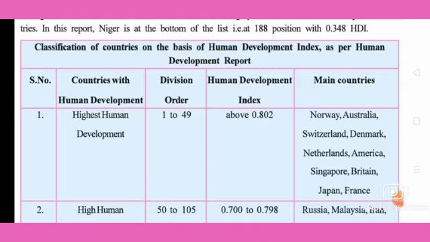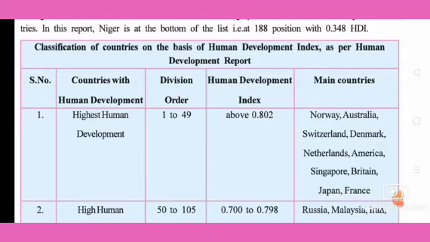In serial number 1, we can see the division or order of human development, then the Human Development Index, the criteria, and the main countries. The countries with the highest human development are ranked 1 to 49, out of 188, with an index above 0.802. Which are the countries?